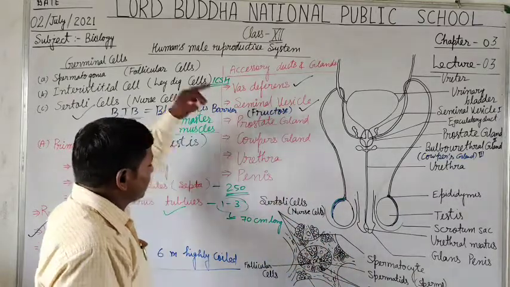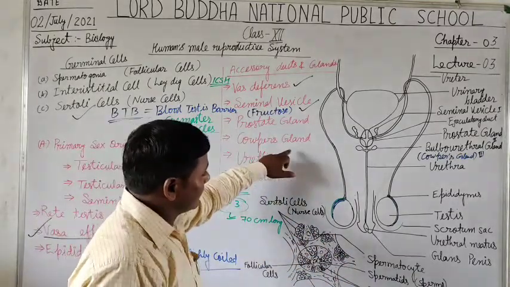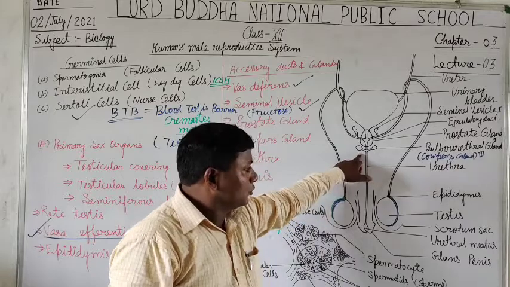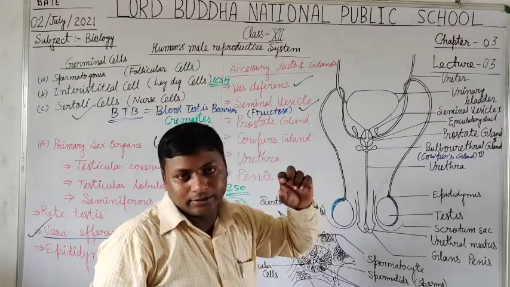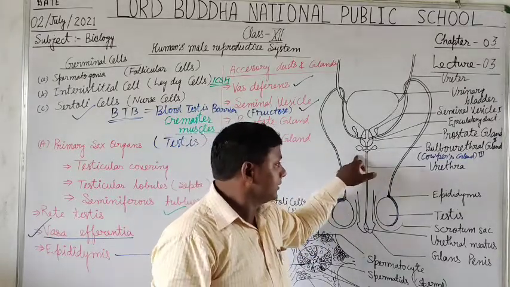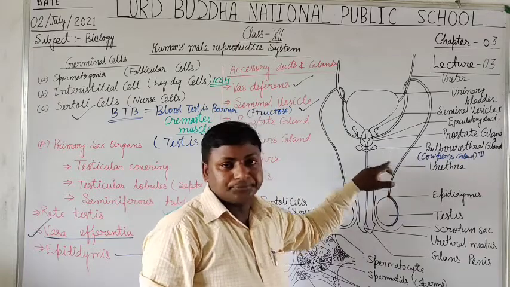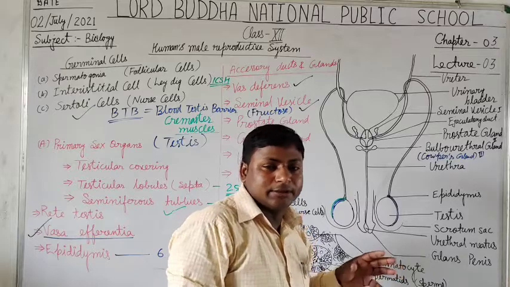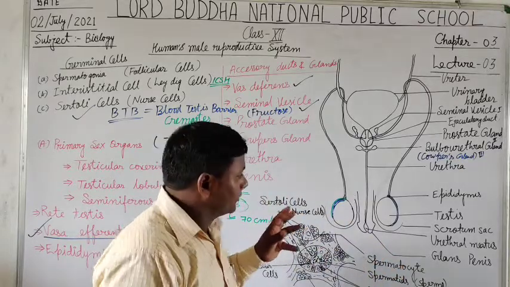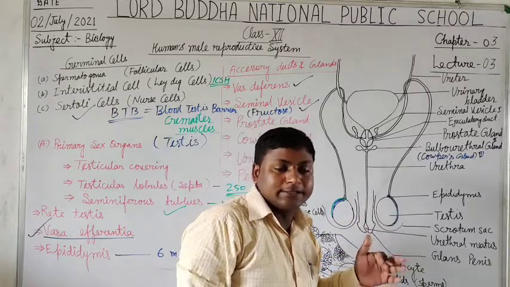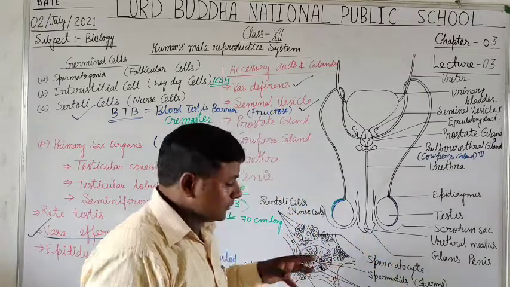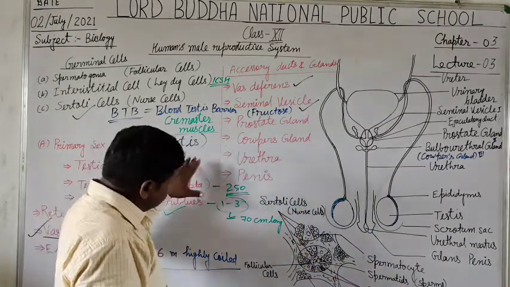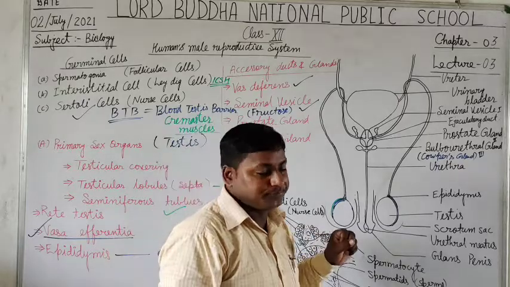So, coming back to our topic. Further, Cowper's gland is a pea-shaped gland that lies on both sides of the urethra. It also secretes an alkaline fluid that helps in lubricating the semen as well as lubrication during sexual intercourse.